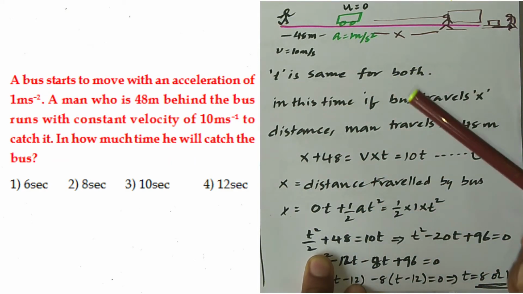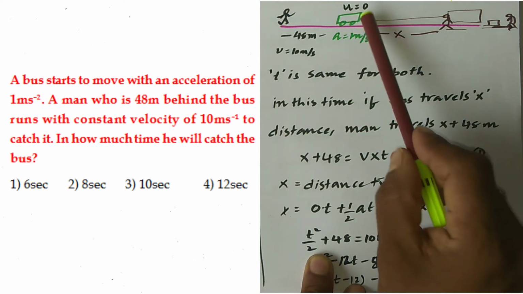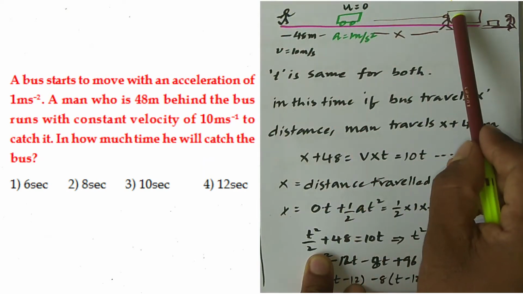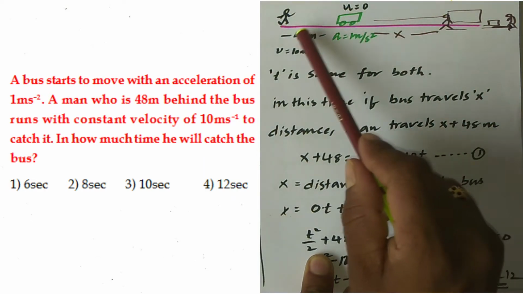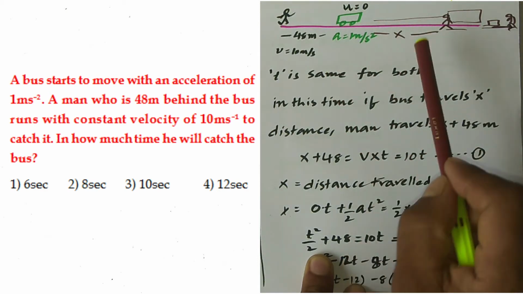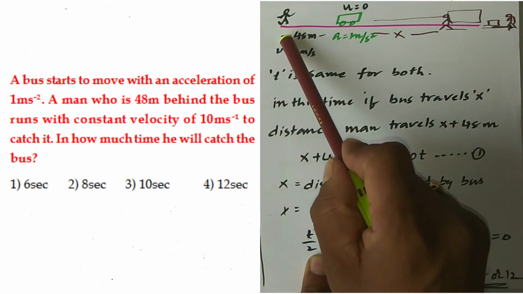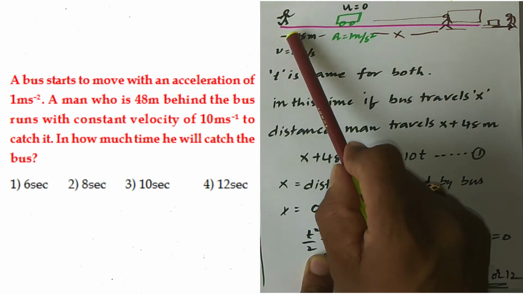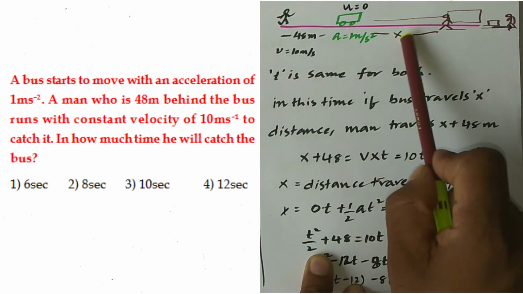In how much time will he catch the bus? That is our question. Here see, the bus starts and he starts. Both are starting at the same time and he may catch the bus here. Means the main point is that both man and bus are traveling for the same time. And the second point is, if the bus travels for x distance, the man has to travel for x plus 48 meters. This is another key point behind this problem. Now we have to find this x value.